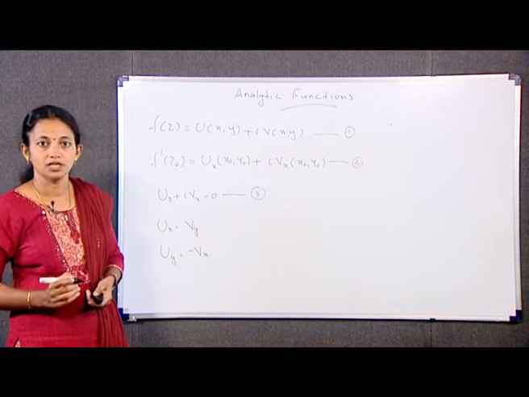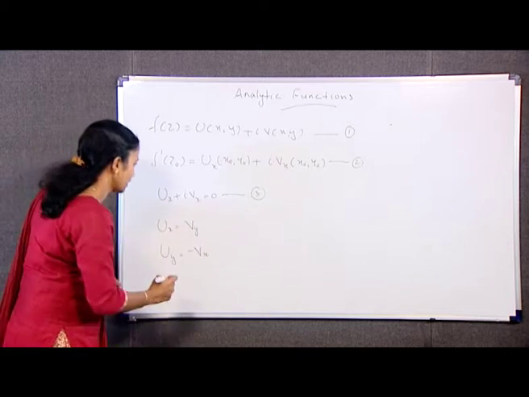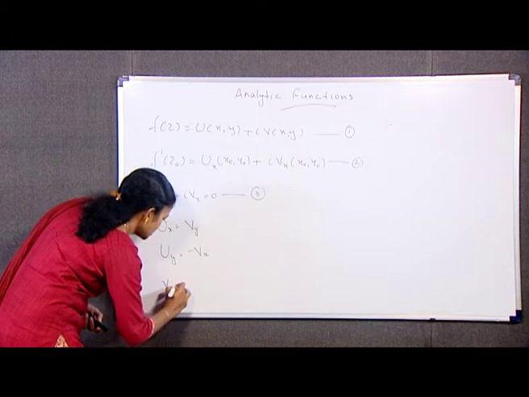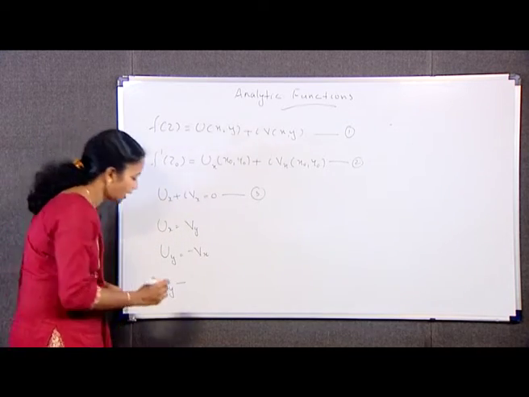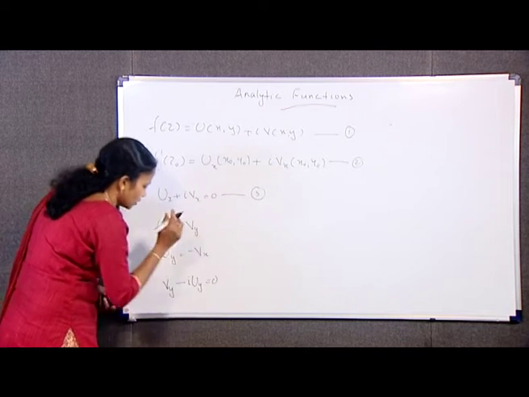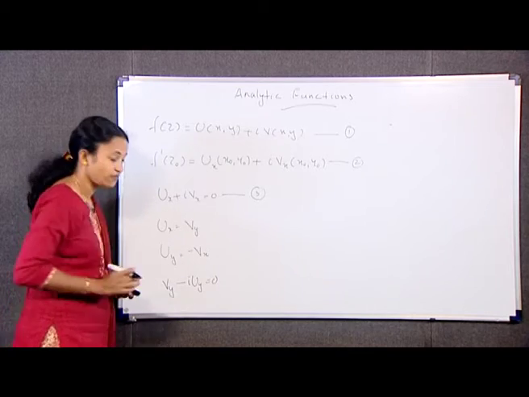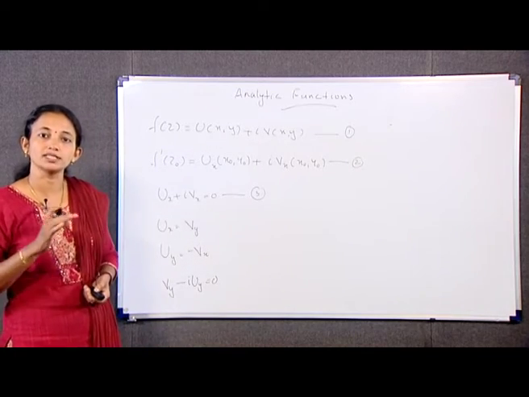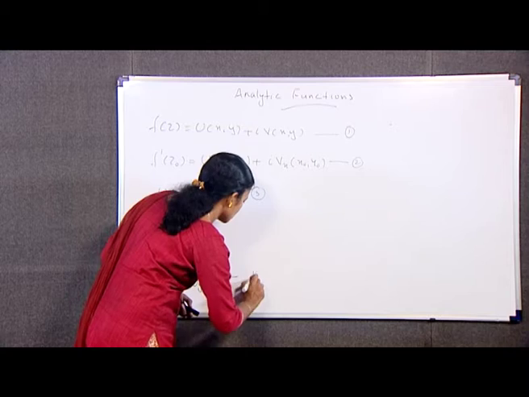This is equation 3. By using this, we get vy minus iuy is equal to 0. We can write it as equation number 4.